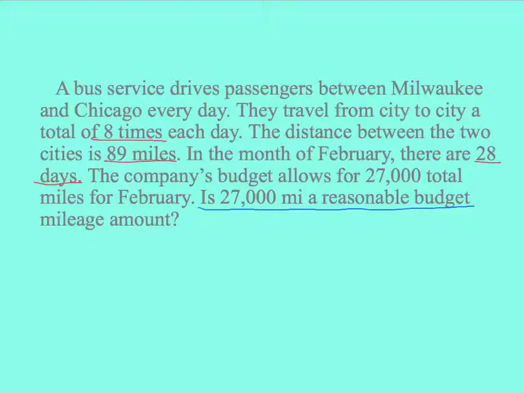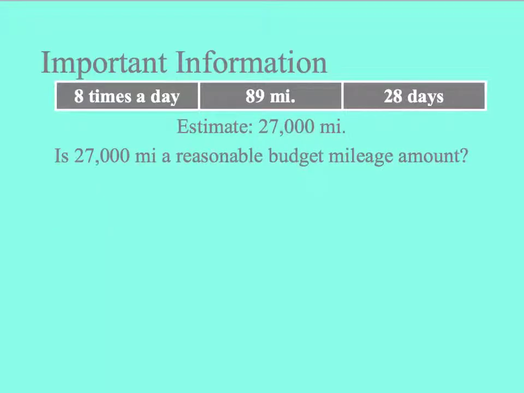So let's take a look at how we could round these numbers to figure out if 27,000 miles is a reasonable estimate. Go ahead and write these 3 numbers in this chart up here in your math notebook. These are the important numbers that we're going to work with. Make sure you include the labels so you know what each of these numbers are. Now we're going to go ahead and round them. To start out, I'm just going to round each of them to the nearest 10, just to make it a little bit easier on us.